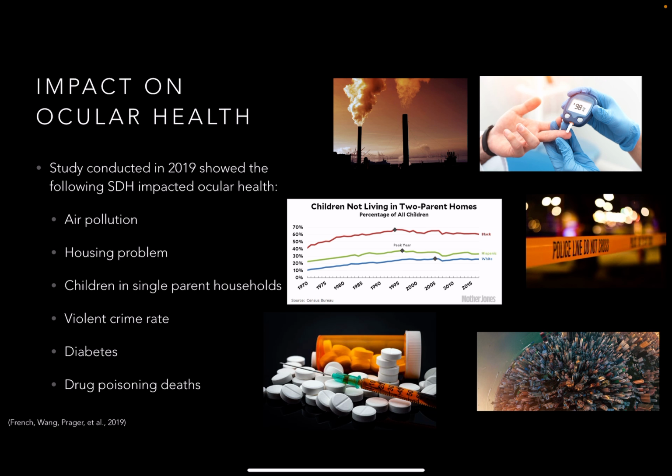There are several ways that social determinants of health can impact ocular health. A study that was conducted in 2019 showed that air pollution, unreliable housing, children growing up in a single-parent household, high rates of violent crime, diabetes, and death by drug poisoning all had some impact on ocular health. This study was able to assess this by looking at patients with chronic ocular issues and traumatic injuries and using the 5 aforementioned areas of social determinants of health from the U.S. Department of Health and Human Services.